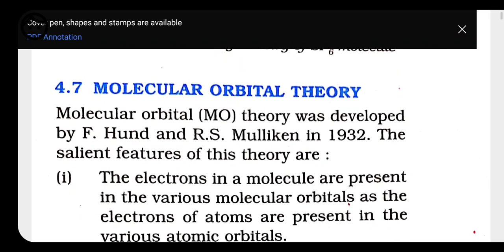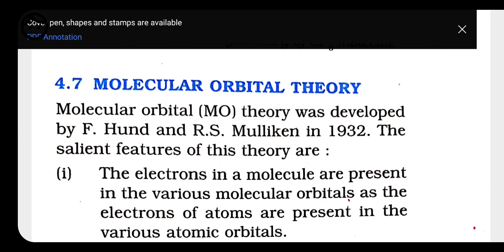Students, let's start with molecular orbital theory. This theory explains the characteristics of molecules, like their relative bond strength, paramagnetic and diamagnetic nature, and many more things related to the molecular orbital. This theory was given by Hund and Mulliken in 1932, and it is known as molecular orbital theory. So let's have a view of the salient features of this theory.